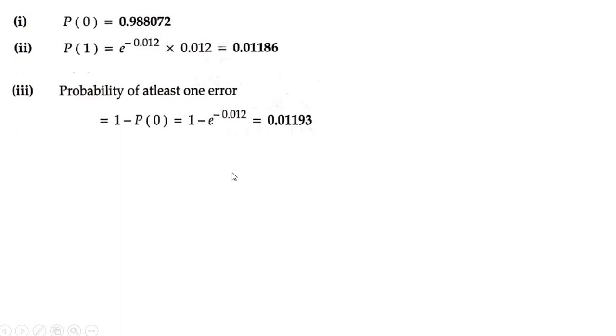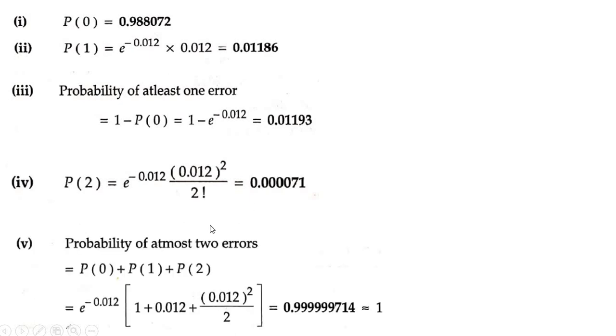What is the next sub-question? 2 errors. 2 errors means P of 2. And the last sub-question is at most 2 errors. At most 2 errors means P of x less than or equal to 2. At most means less than or equal to. At least means greater than or equal to. Greater than or equal to means up to 12 you have to calculate. It's difficult. So we write it as 1 minus less than 1.